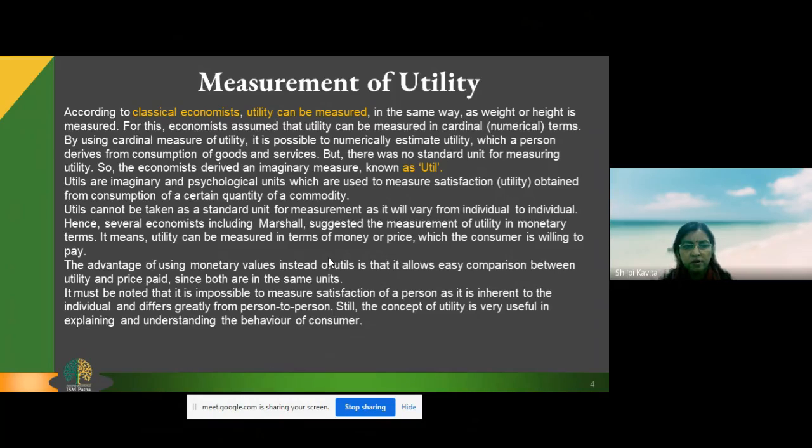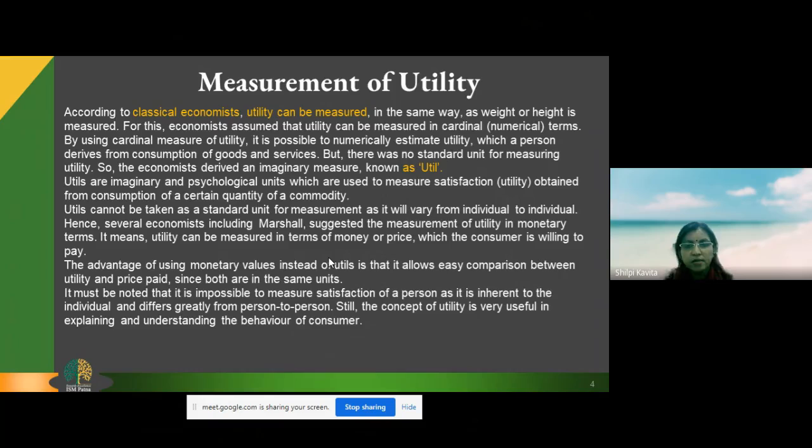Utils were simple imaginary and psychological units used to measure satisfaction obtained from consumption of a certain quantity of a commodity. And utils cannot be taken as a standard unit of measurement as they vary from individual to individual. So measurement of utility in monetary terms was a major drawback for the classical economists.